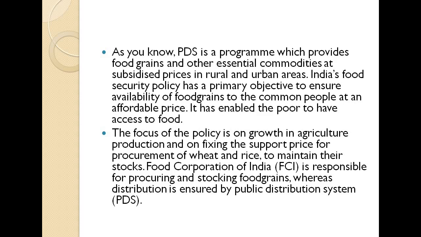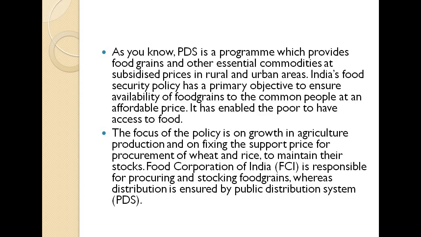So basically, they want the staple food of India to be given at an equal fixed price, so that all people have access to at least wheat and rice, which are the staple food of India. They actually fix the price for these particular crops and maintain their stocks.